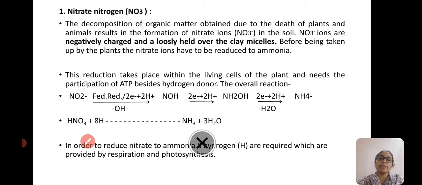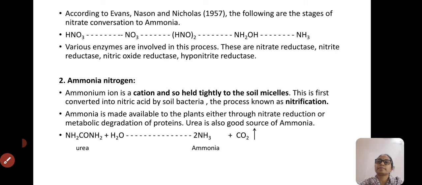And also nitric acid undergoes reduction to produce ammonia and water. In order to reduce the nitrate to ammonia, we need 8 hydrogen atoms, which are provided from respiration and photosynthesis. According to Evans, Nason and Nicholas in 1957, the following are the stages of the nitrate conversion.